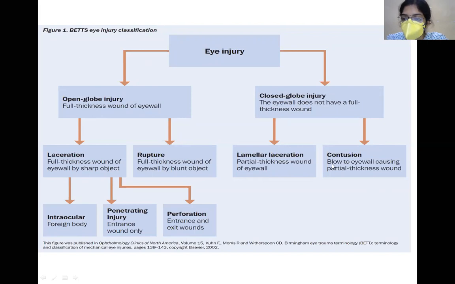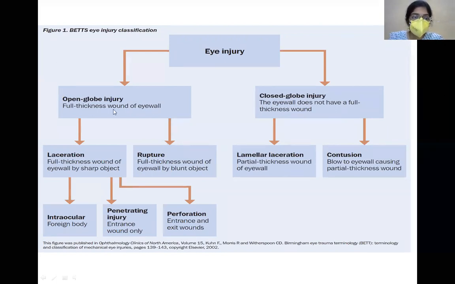Contusion happens by way of blunt trauma. Blunt trauma implies either a punch by a ball, a punch by a fist, or injury with a cricket ball or a tennis ball, all of which will lead to contusion of the eye wall. But frankly, there is no breach in the sclera or the cornea. In lamellar laceration, either by way of blunt trauma or by way of a sharp object, you will have a partial thickness wound of the eyeball.